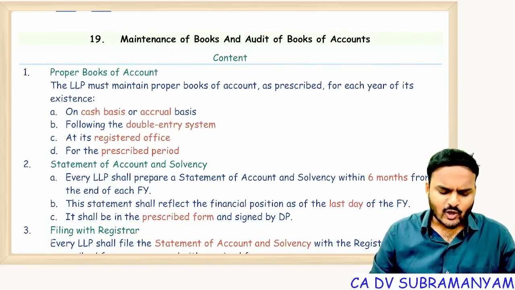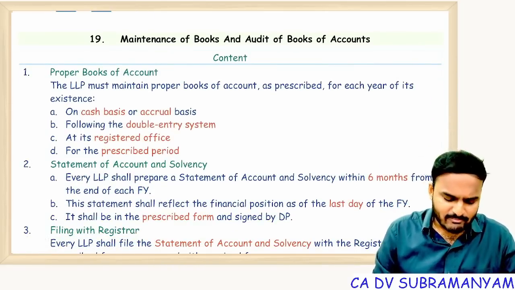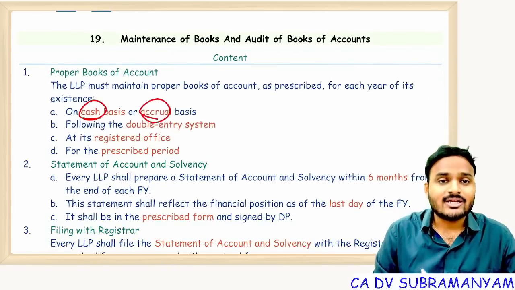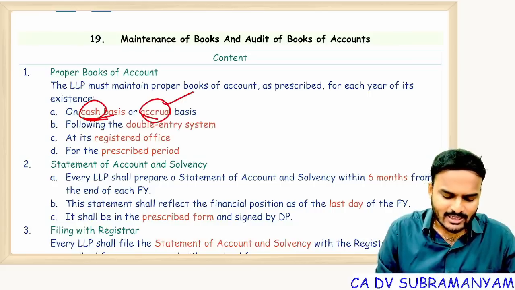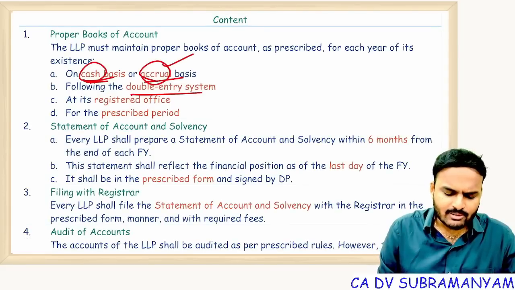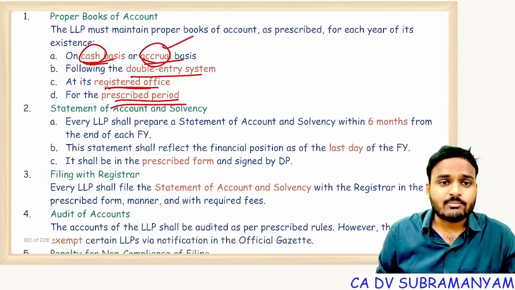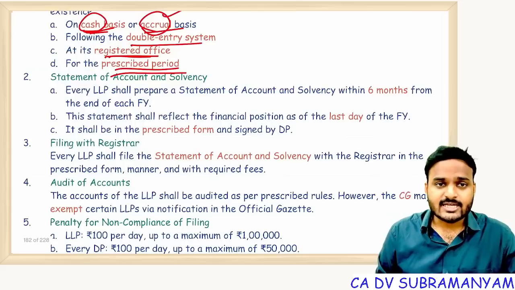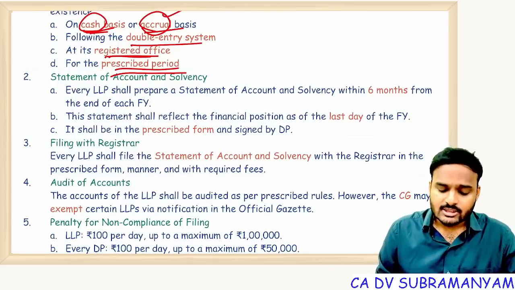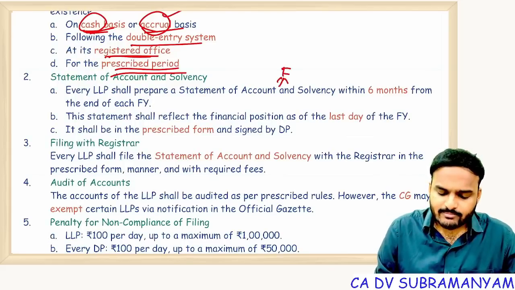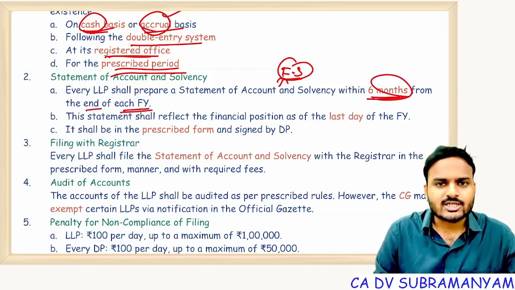Yes, books of accounts of LLP can be maintained either on cash basis or accrual. Company only accrual, but LLP cash or accrual. Compulsory double entry system. All books of accounts shall be maintained at registered office and for the prescribed period. And statement of account and solvency, nothing but financial statements. Financial statements shall be prepared within 6 months from the end of each financial year.